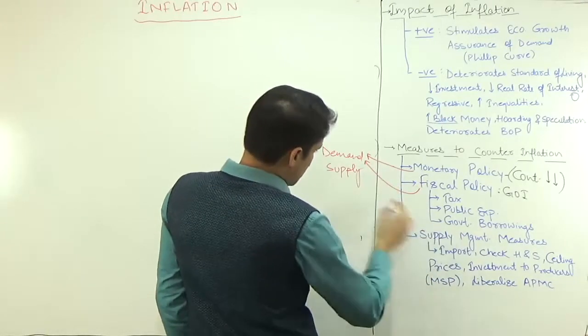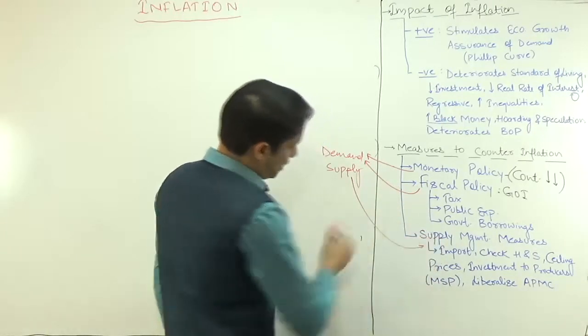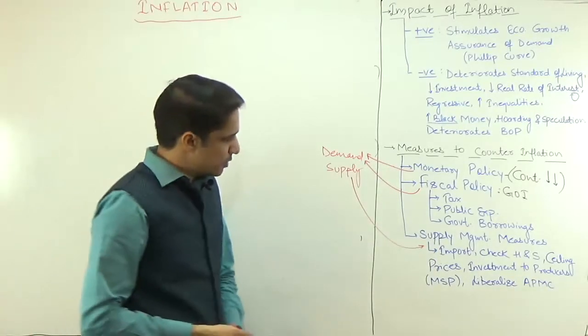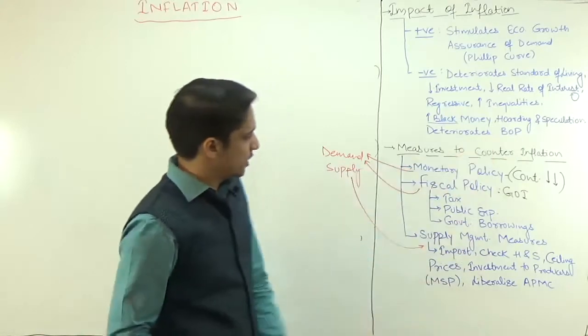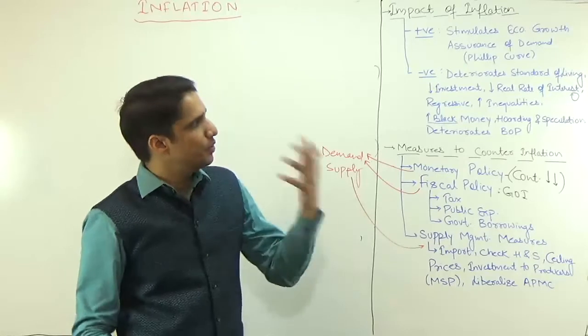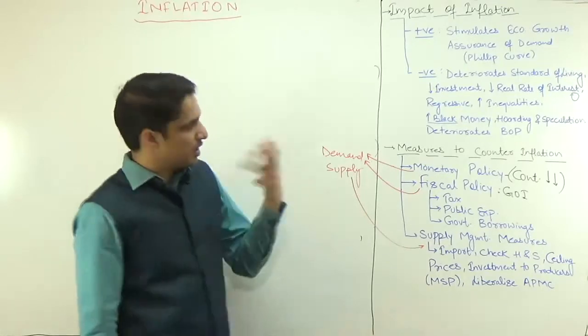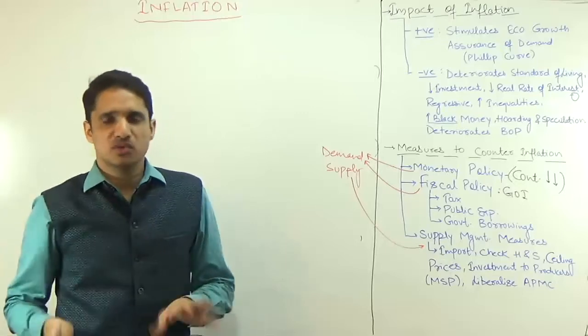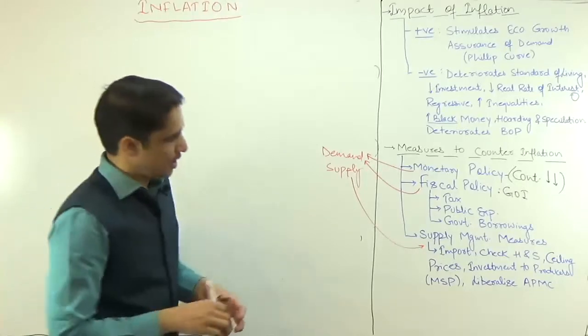Now the supply management measures affect the supply part. So using the supply management measures, how to counter inflation? First one is import of the commodities. Of course, if you import cheap commodities, that is going to increase the supply of the commodities in the economy, and that is going to curb the inflation in the economy.